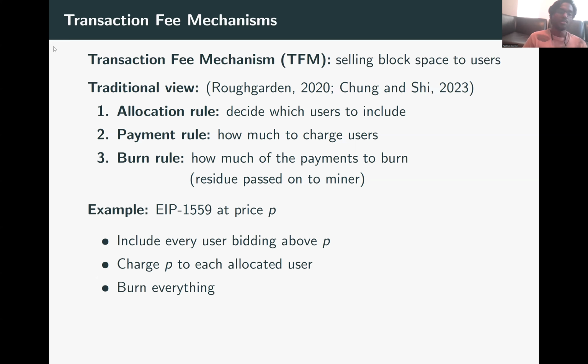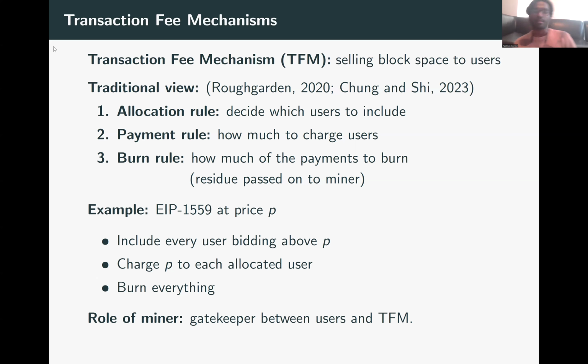So one high-profile example is EIP 1559, which is Ethereum's TFM. It is basically a posted price mechanism at price P. Every user willing to bid more than P is included in the block, and each included user is charged P. This is like going to a grocery store and buying biscuits at $5. If you're willing to pay more than 5, you pay 5 and bring the biscuit packet back with you. The signature of EIP 1559 is that the entire revenue is burnt and the miner gets zero revenue. All right.